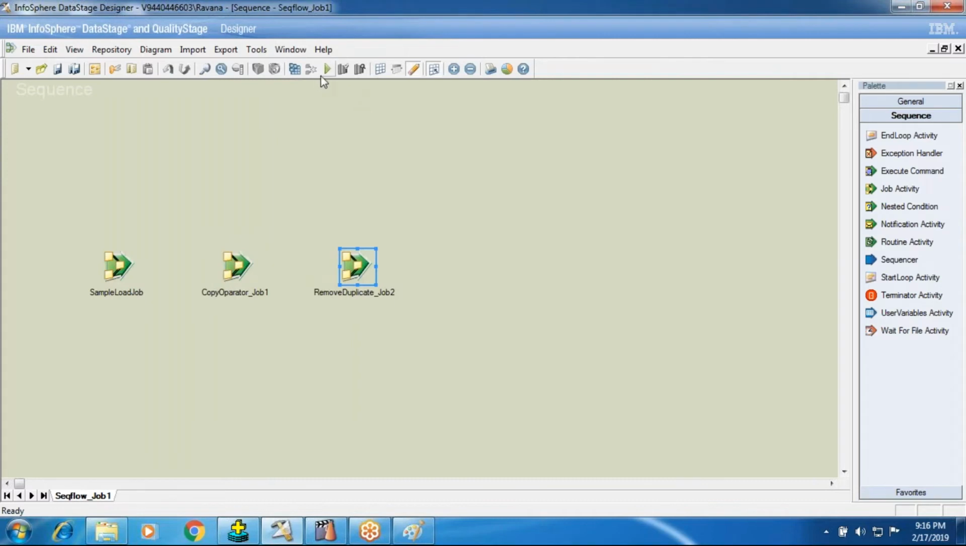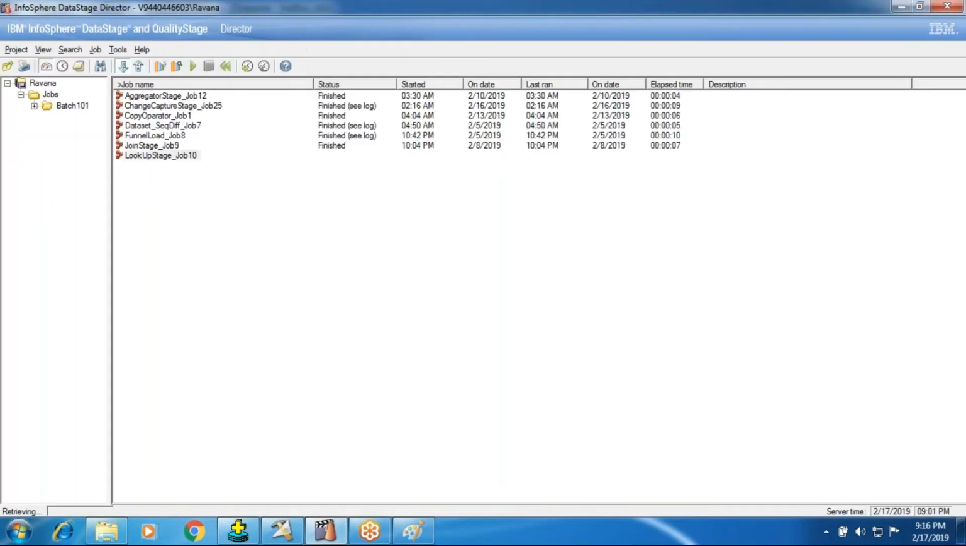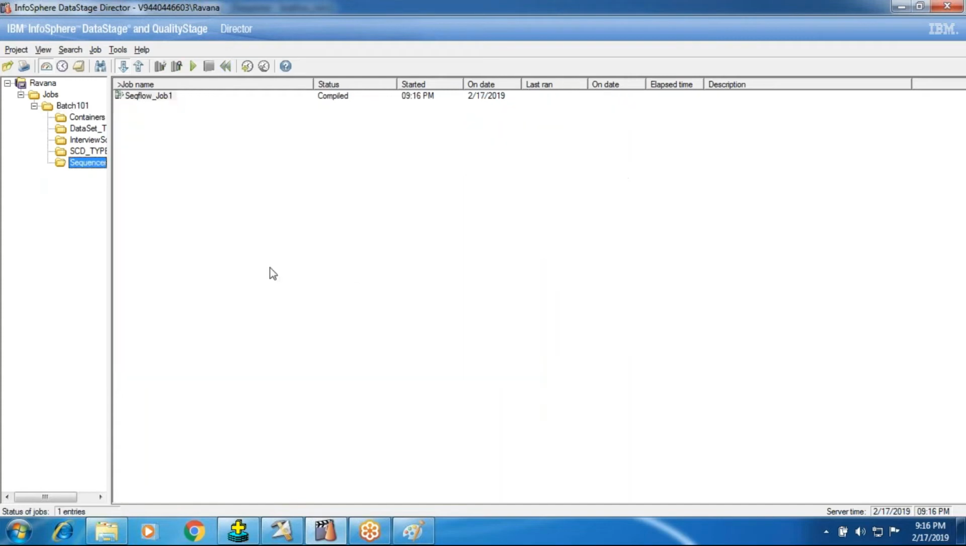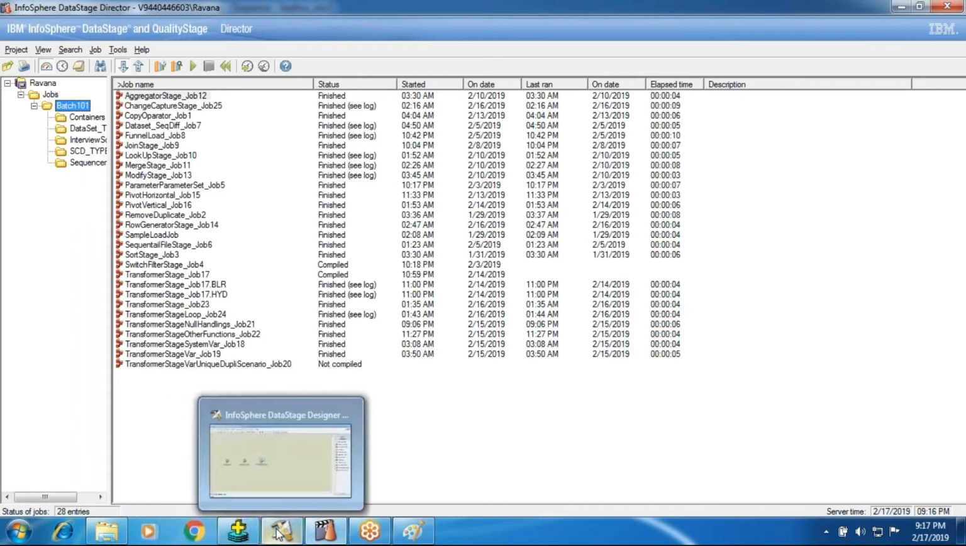And now we are going to run this. Before running, we'll go to the director and go to the sequence folder. This is your sequencer job, compiled. But if you want to see the job flow run, you need to go to that particular folder.